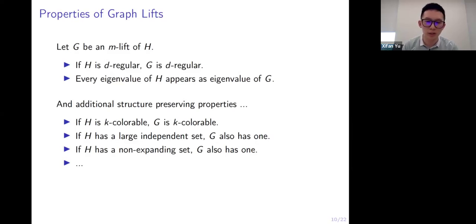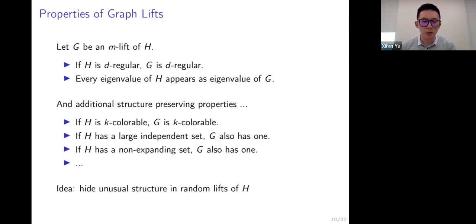If H has a large independent set, G also has one. If H has a non-expanding set, G also has one. And these properties inspire us to use the following idea to hide unusual structure in random lifts of H.